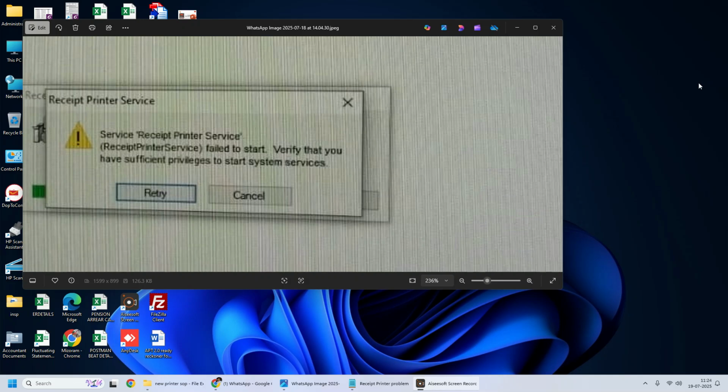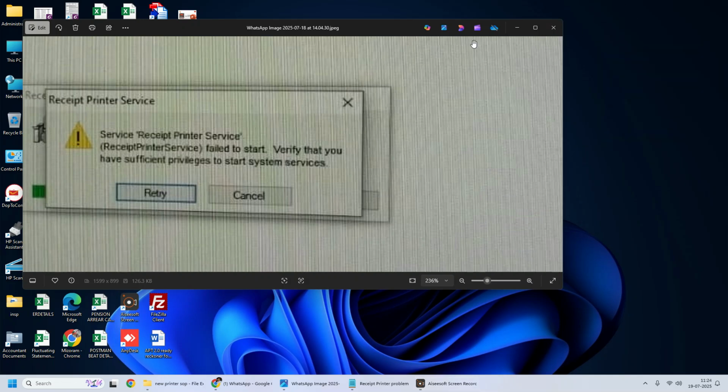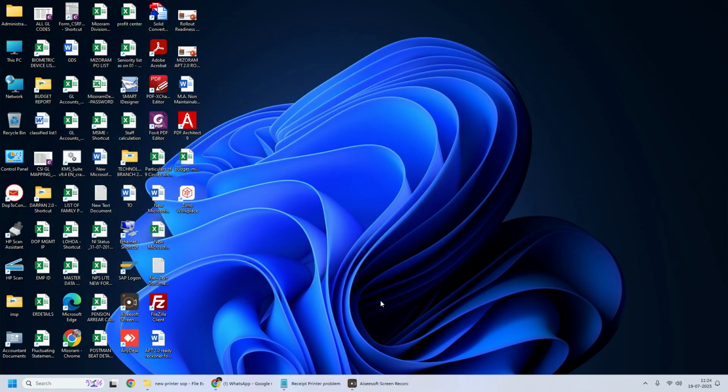We have been facing the receipt printer service installation error in some of the offices. So I'm going to show you how to resolve that one. Firstly, this is the error that comes: Receipt printer service failed to start. Verify that you have sufficient privileges to start system service. Okay. Now for this, you have to